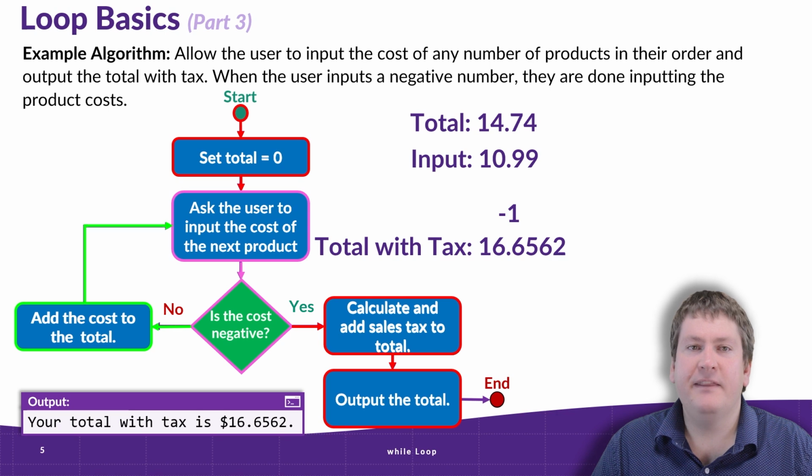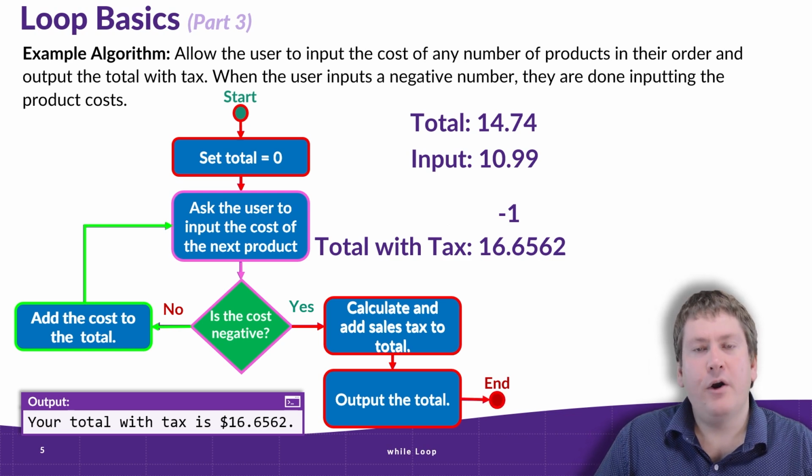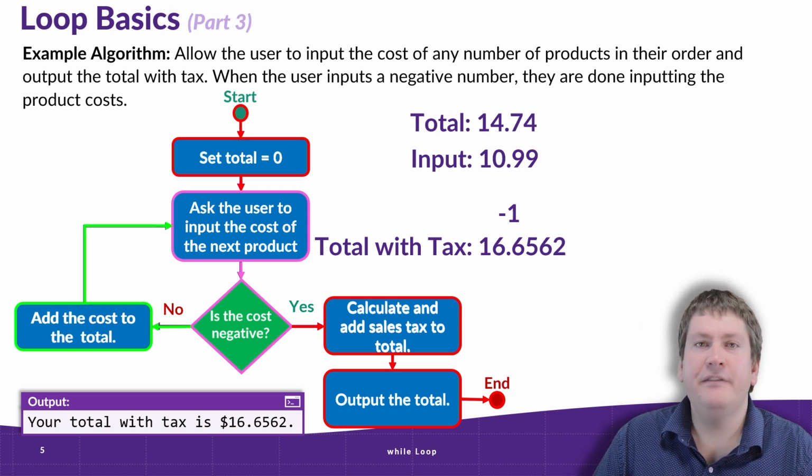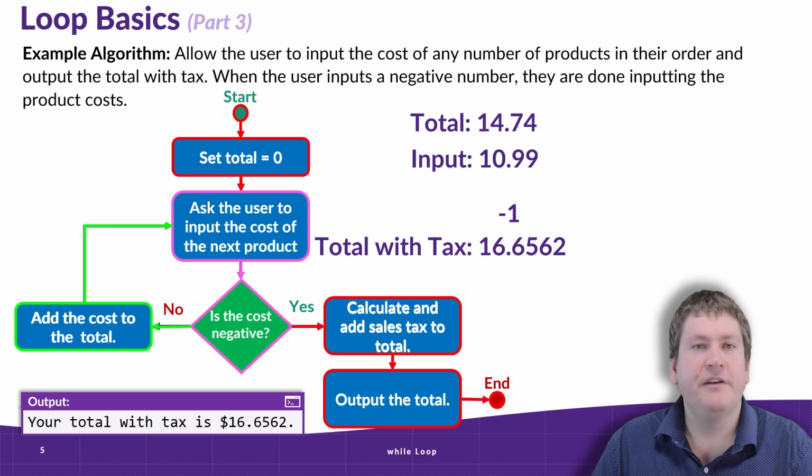And that might look something like this. Your total with tax is $16.6562. And then we end the program. So we don't yet know how we could implement this in Python, but we have an idea of the algorithm we want to implement. We'll come back to this, but first we need to learn a little bit about while loops.